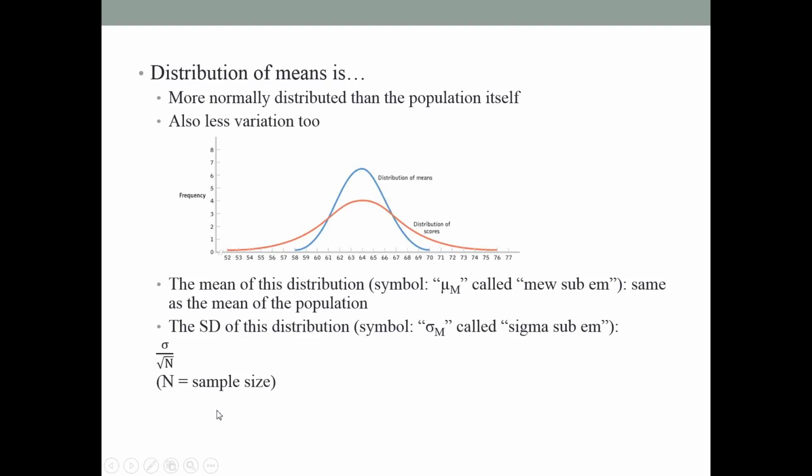Now we need to give a name to this standard deviation, because every time you need to refer to it as the standard deviation of the distribution of means. That's a long name, right? So let's give it another name, and call it standard error.